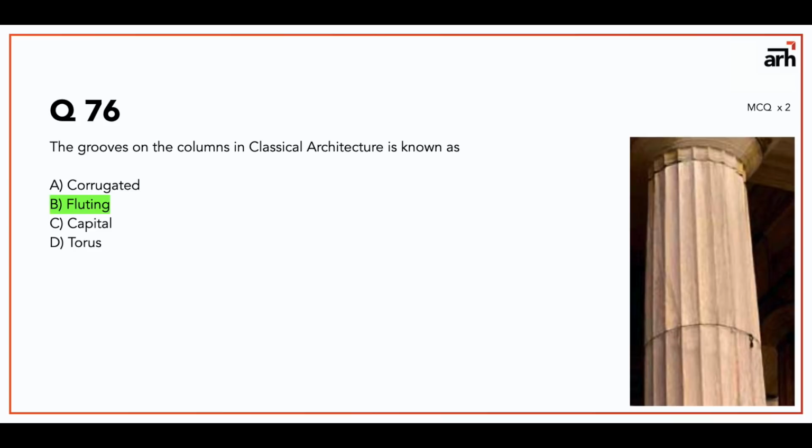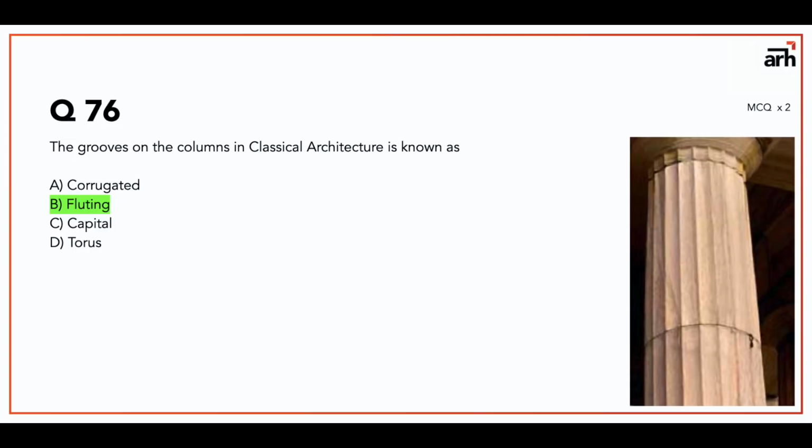So the answer is fluting. These grooves that you see on the columns, they are called fluting. If these grooves are generally given on any random other surface, they might be called corrugated, or corrugated is a type of texture also. You see corrugated sheet, corrugated cardboards, but in this particular context, in classical architecture columns, they are known as flutings.